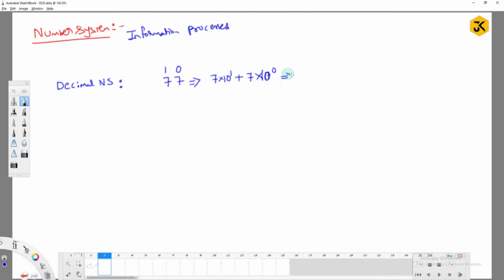If you calculate, do we get 77 or not? Yes. This is the decimal number system. Decimal means 10 only.